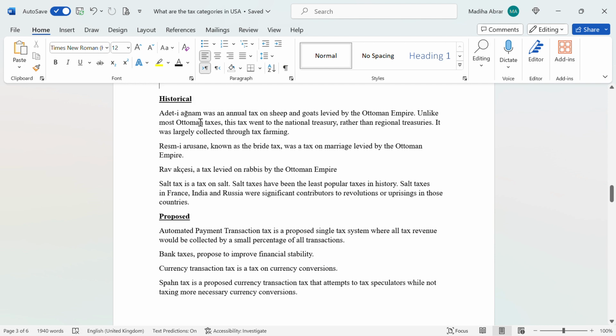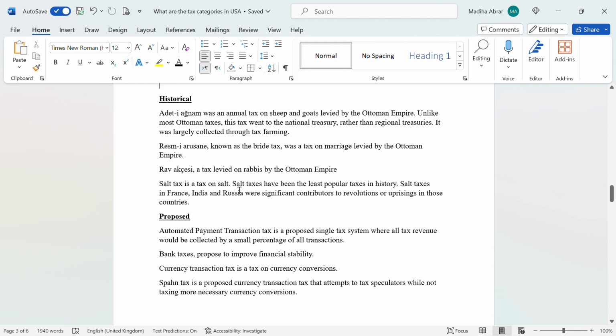Historical taxes. Agnam was an annual tax on sheep and goats levied by the Ottoman Empire. Unlike most Ottoman taxes, this tax went to the national treasury rather than regional treasuries. It was largely collected through tax farming. Resm-i arus, known as the bride tax, was a tax on marriage levied by the Ottoman Empire. Rabies tax was a tax levied on rabies by the Ottoman Empire.